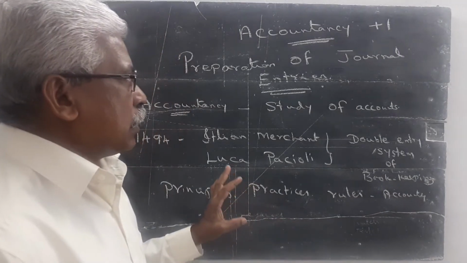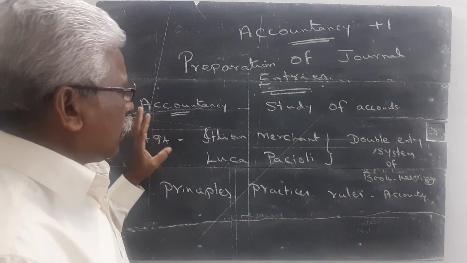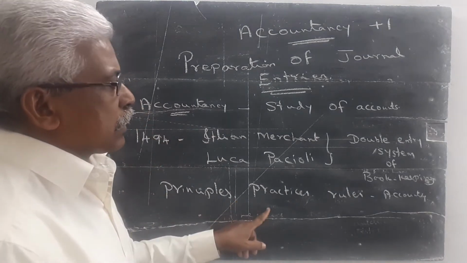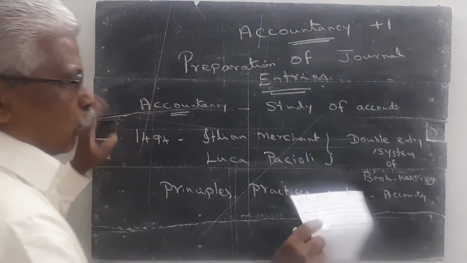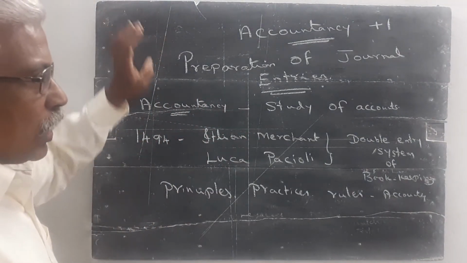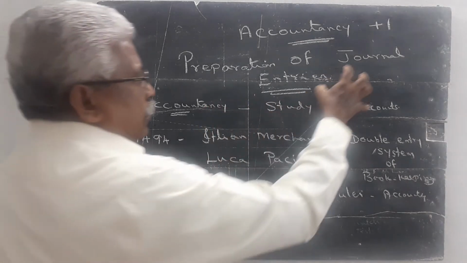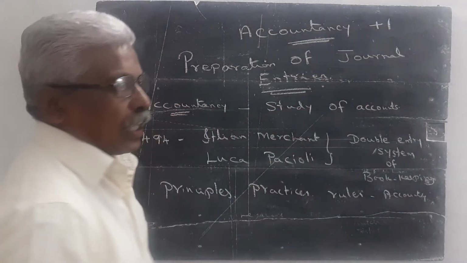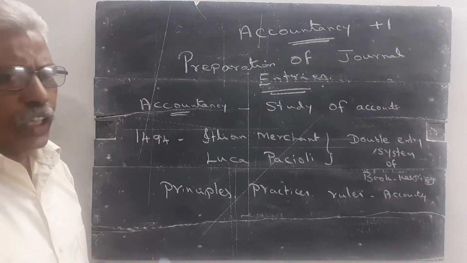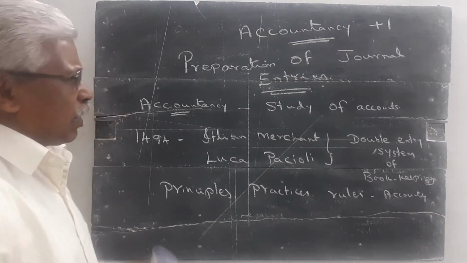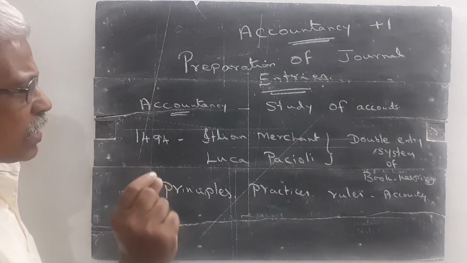Dear students, already I told you it is a new subject for you, so we study the principles, practices, rules and regulations one by one. The initial stage in the accountancy class is preparation of journal entries. How do we prepare the journal entries? But we have no idea about journal, account, or accountancy at all. So we study everything one by one.